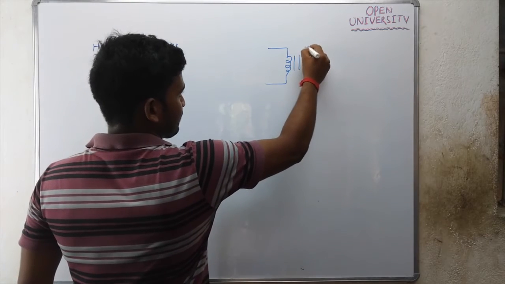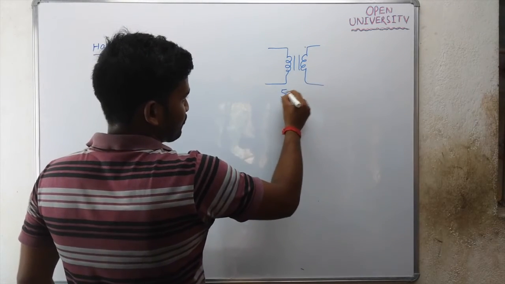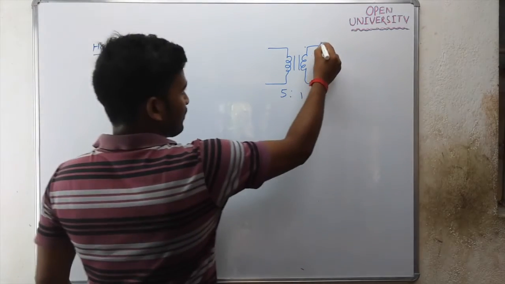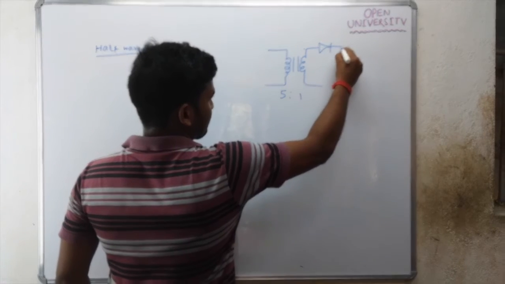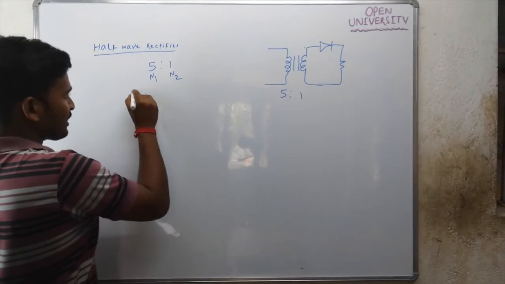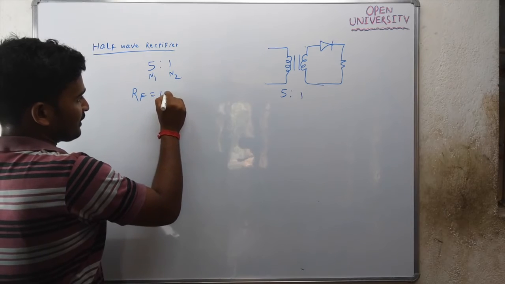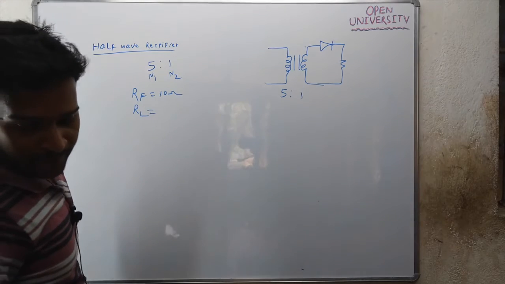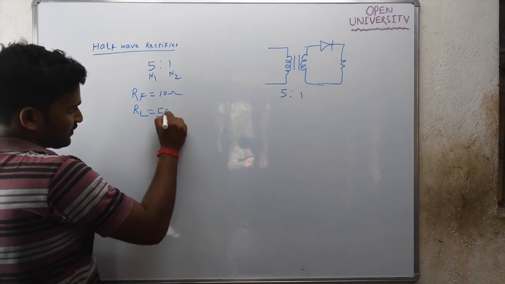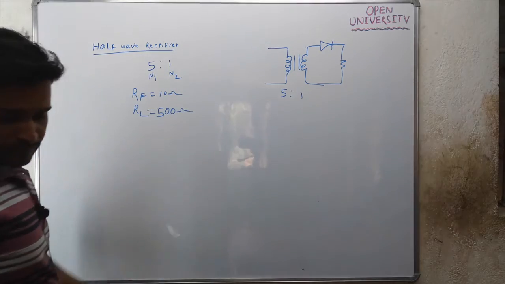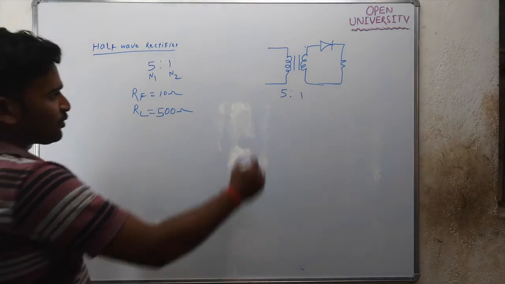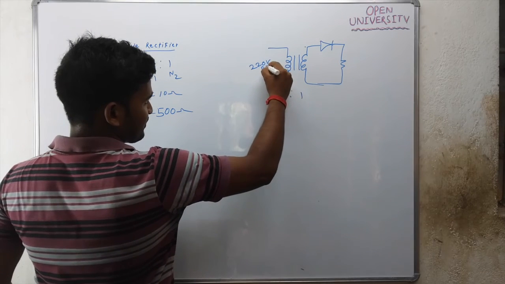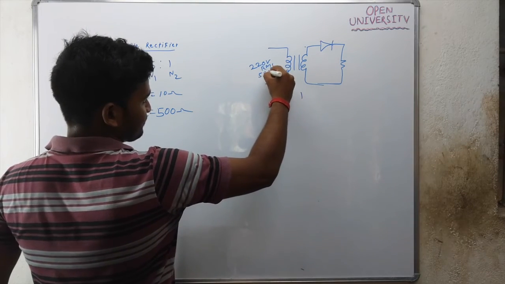It is using a diode of internal resistance 10 ohm, so Rf equals 10 ohm, and a load resistance of 500 ohm. The input signal has RMS value 220 volt, and its frequency is 50 Hz.